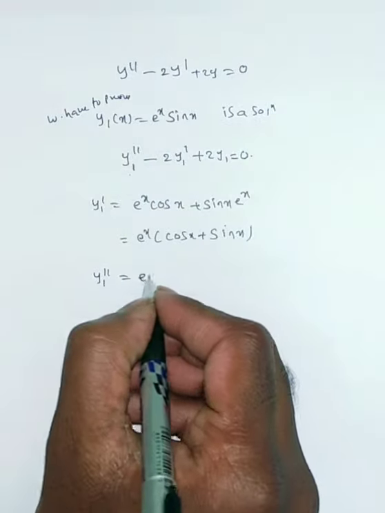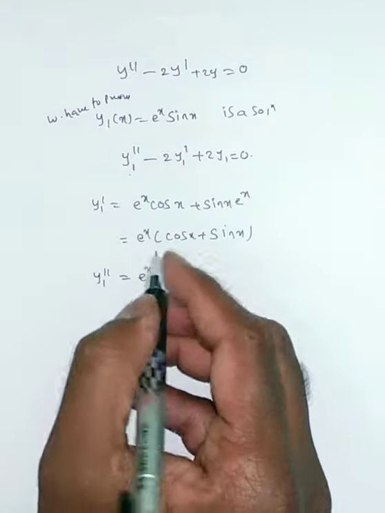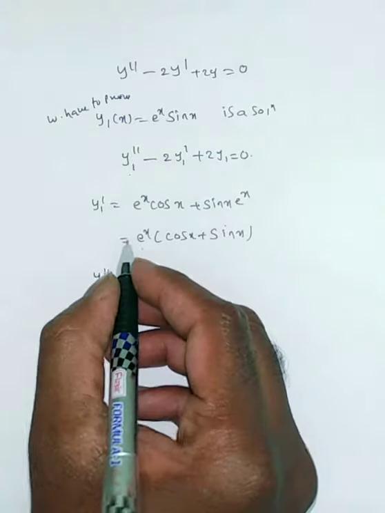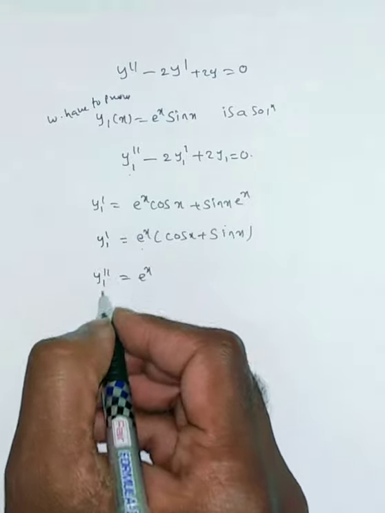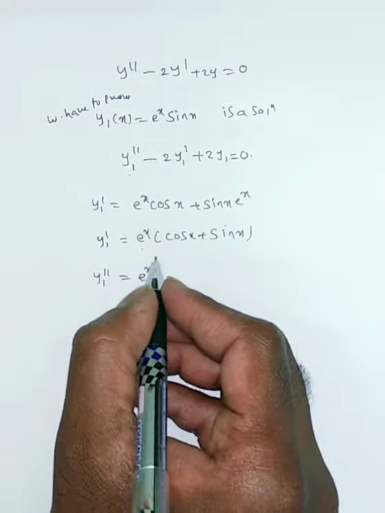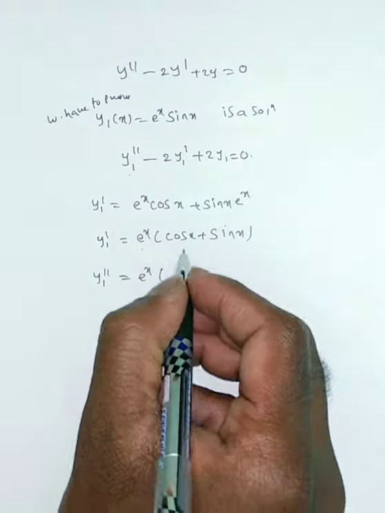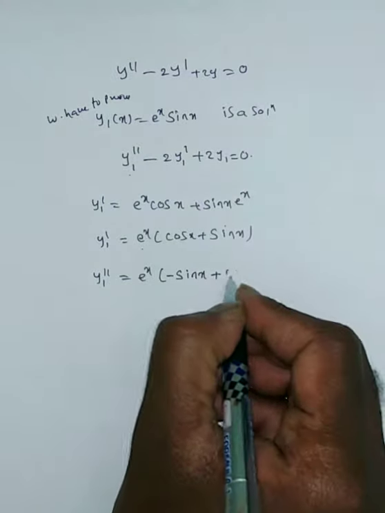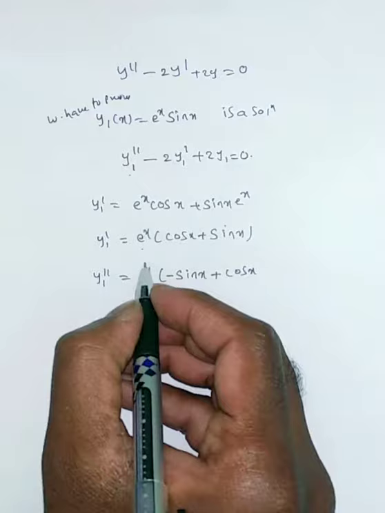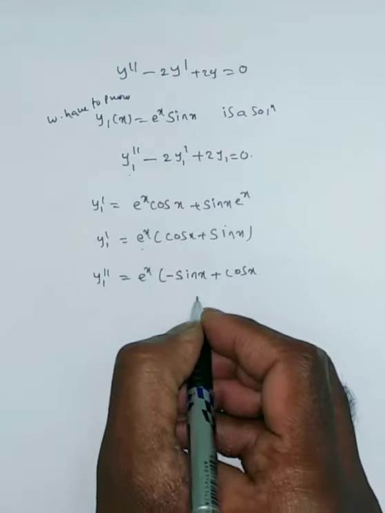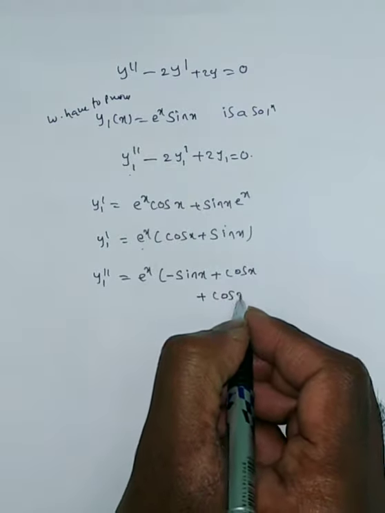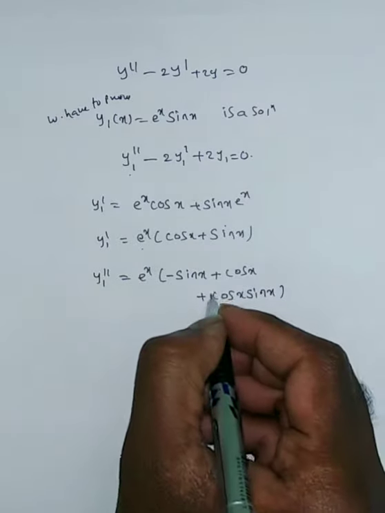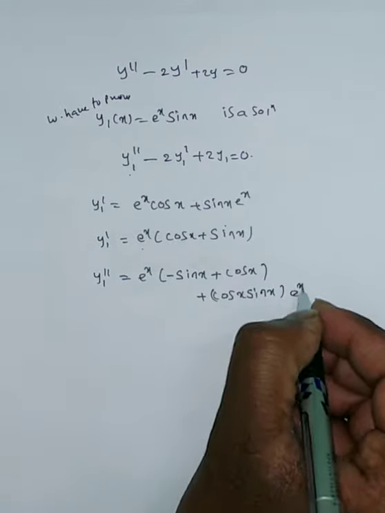So taking e power x common, by the UV formula, again we differentiate y1 dash to get y1 double dash. So e power x into the derivative of cos x plus sin x, which is minus sin x plus cos x, plus the second term cos x plus sin x into e power x.